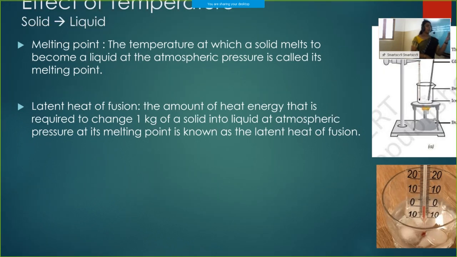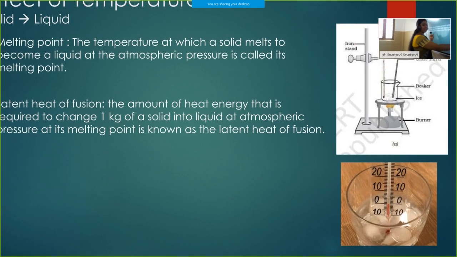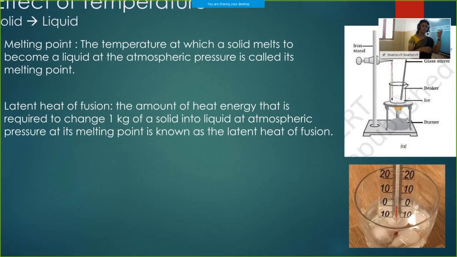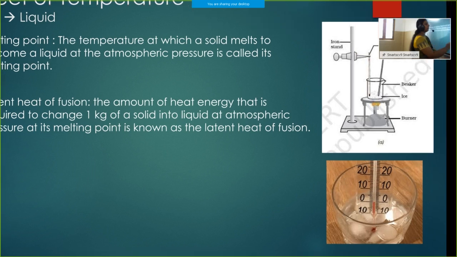To convert degrees Celsius to Kelvin, add 273. So 0 degrees Celsius means 273 Kelvin. By increasing the temperature of a solid, we can melt it. The temperature at which a solid starts to melt is called its melting point. The temperature will remain the same until all the solid is melted. That is called the latent heat of fusion.